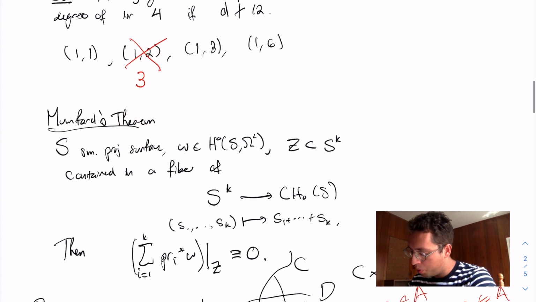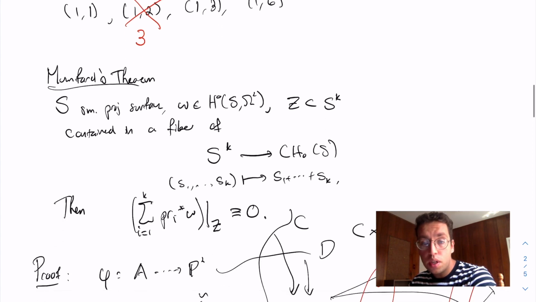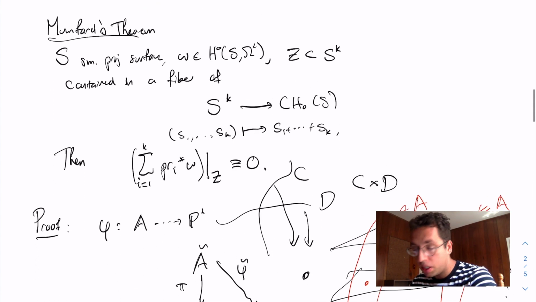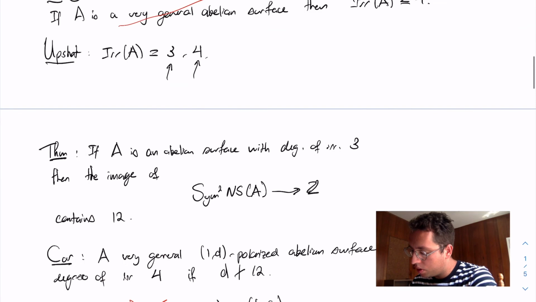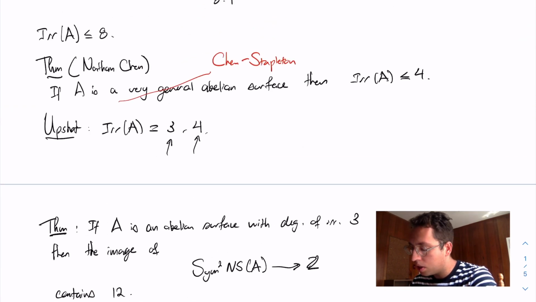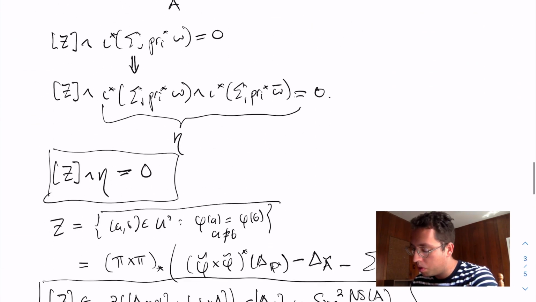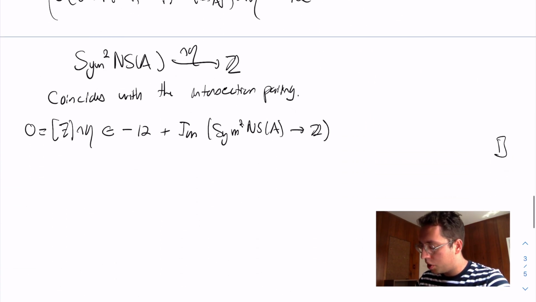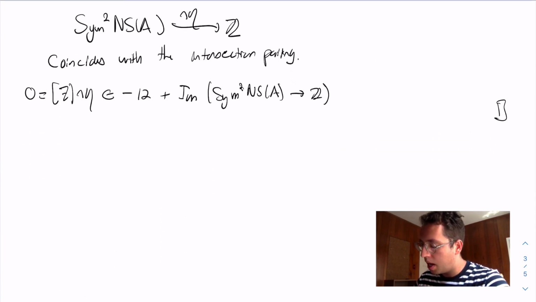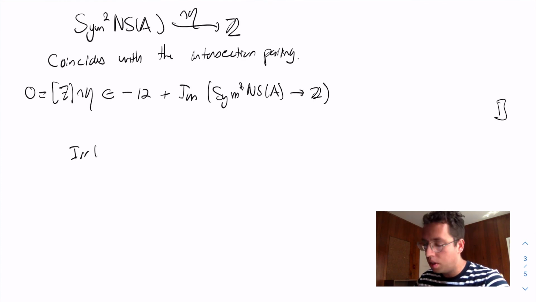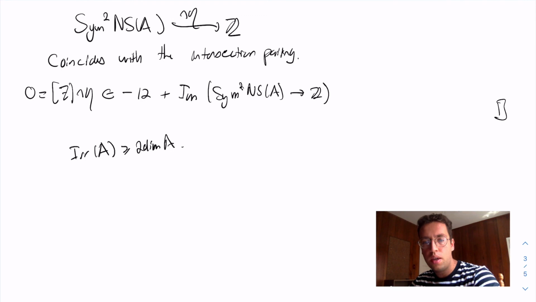Finally, if you're interested, the paper about this result is on my website, and you can also find my thesis there, where I extend this result from the case of abelian surfaces to the case of abelian varieties of a larger dimension. So what we can say is that if you look at a very general abelian variety that has a sufficiently large degree polarization, then the degree of irrationality of A is greater or equal to twice the dimension of A. So again, there are exceptions, but for most abelian varieties, the degree of irrationality is at least twice the dimension of the abelian variety.